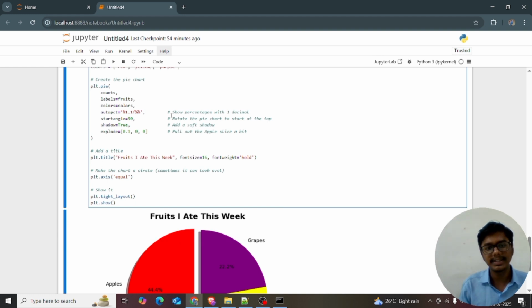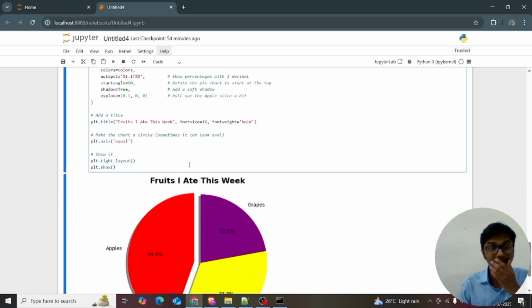The autopct just shows the percentage with decimals, and I want the start angle to be 90 degrees, so I use startangle equal to 90, and shadow equal to True to show the soft shadow. Explode means only the apple is pulled out, so I give the apple 0.1. If you want more, give 0.2, and the banana will come out a bit.